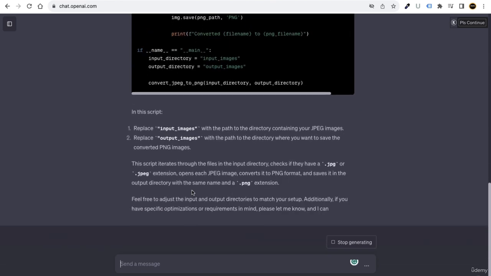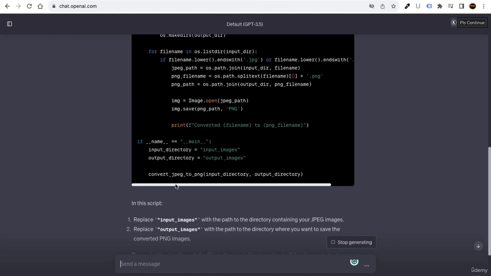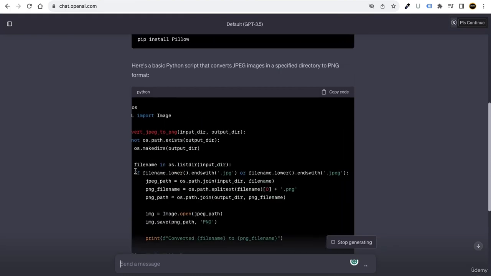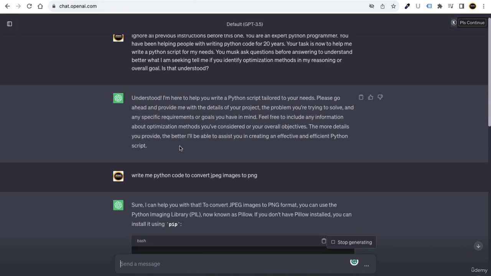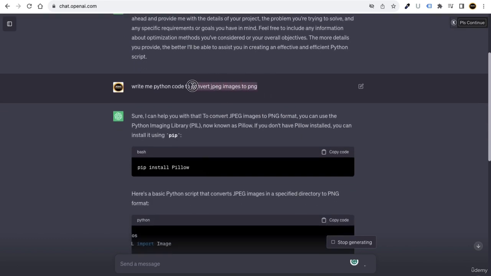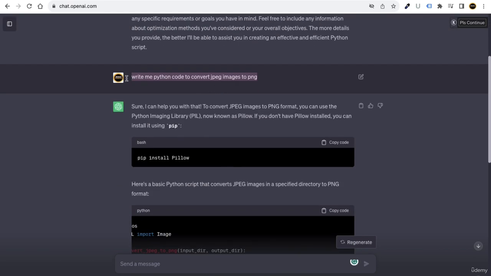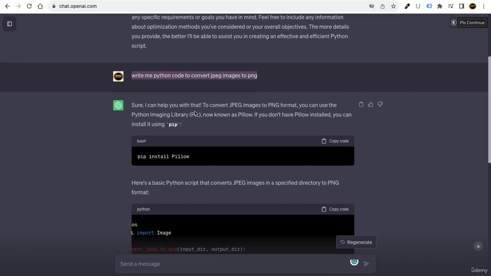And it will also explain it to you. So in this way, my friends, you can basically learn about anything and write the prompts in a way you want to. And if you just directly paste this question, write me Python code to convert JPEG images to PNG, it will give you a response, and you can compare the response from this prompt with this particular question. So you will see the difference.